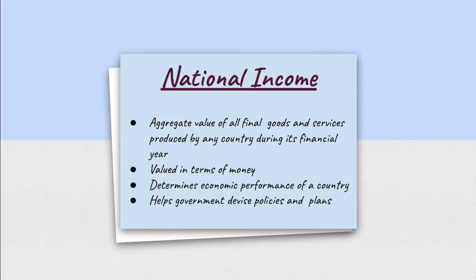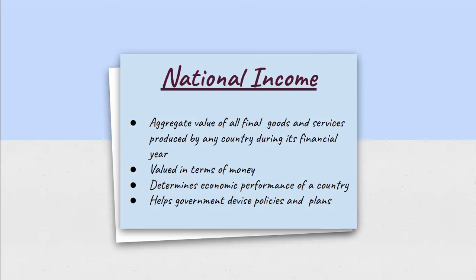Now, to explain this better, let us take an example. Let us take the example of milk. Milk can be used in two ways. Either it can be consumed directly by the consumers, or it can be further used to make dairy products such as ghee, butter, etc. So, when the milk is consumed directly by the consumer, it is a final good.